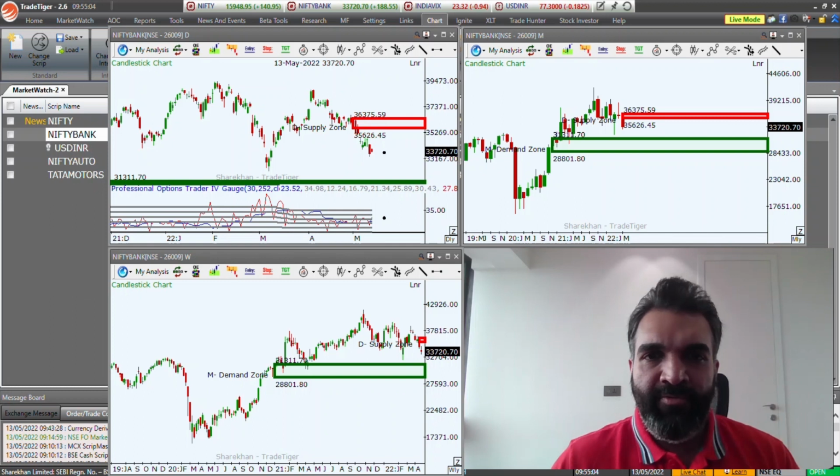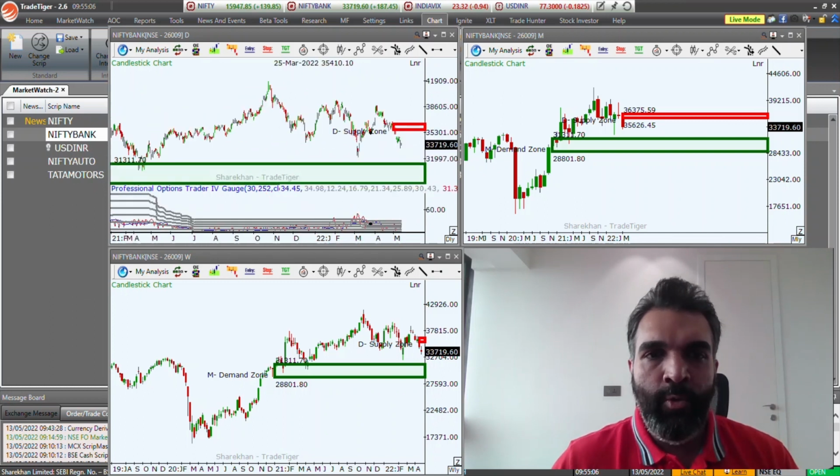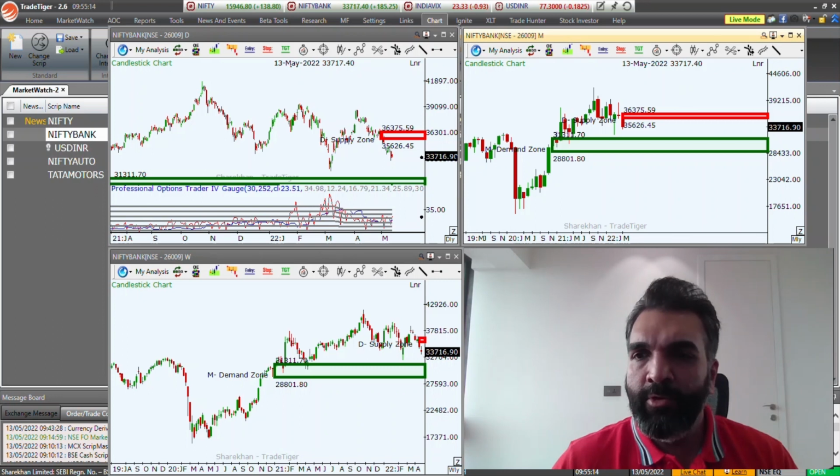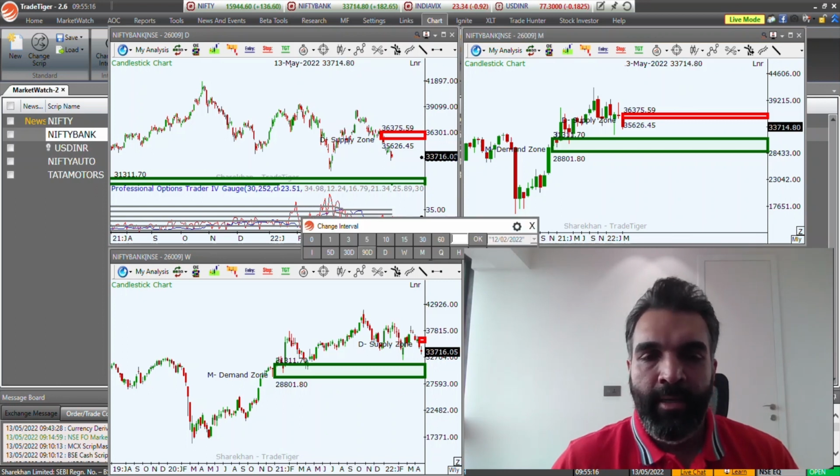The supply zone is far away from the current market price. We do have some good levels of demand below this area over here to watch out for. So in the coming week, we might see those levels being tested. Let's go to the 60 minutes chart for a moment.